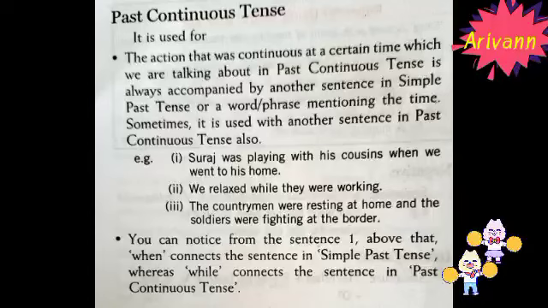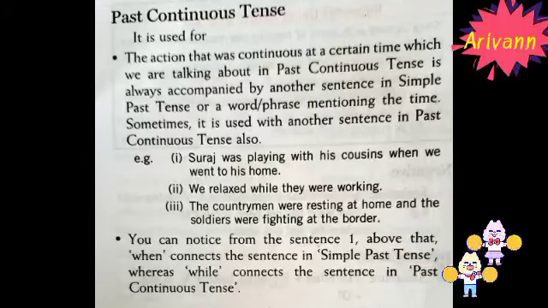For example, Suraj was playing with his cousins when we went to his home. See, Suraj was playing with his cousins is the past continuous tense, and it is accompanied with another sentence. Another sentence which is what? Simple past tense. When we went to his home is the simple past tense sentence. Okay. See the next example.